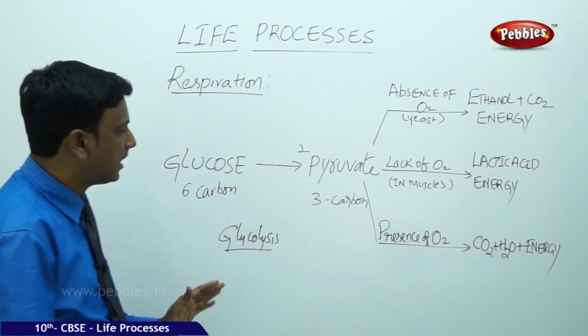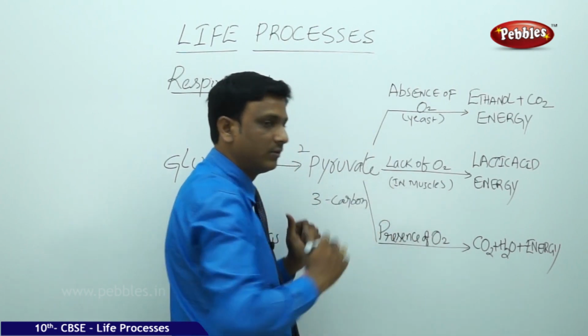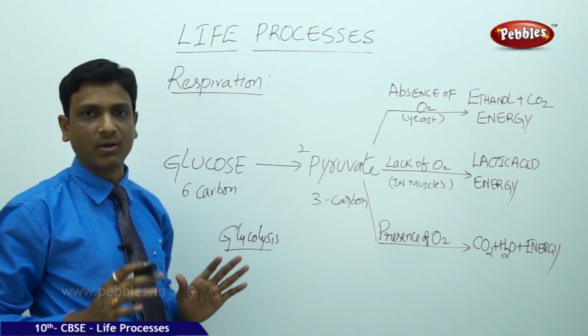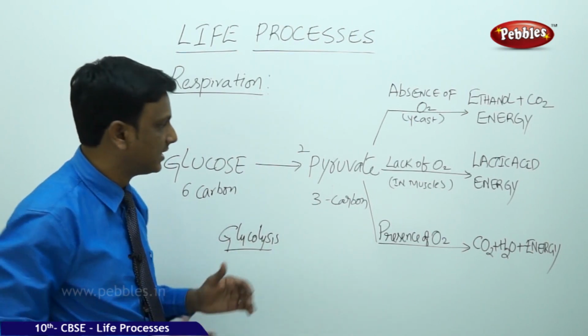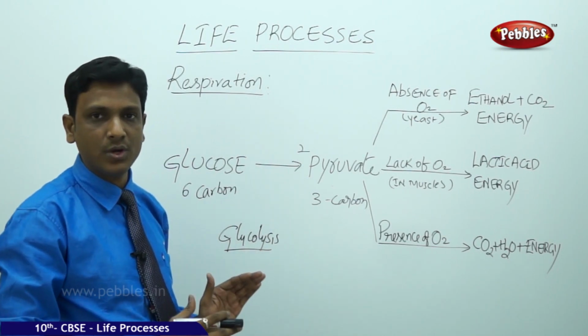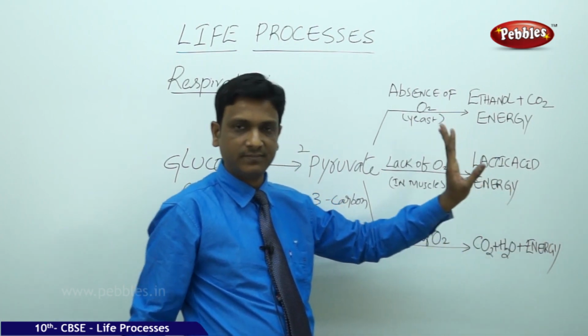Now let us see what happens to this pyruvate in case of yeast, in case of aerobic organisms. In case of aerobic organisms like human beings, this pyruvic acid is converted to carbon dioxide, water and energy.